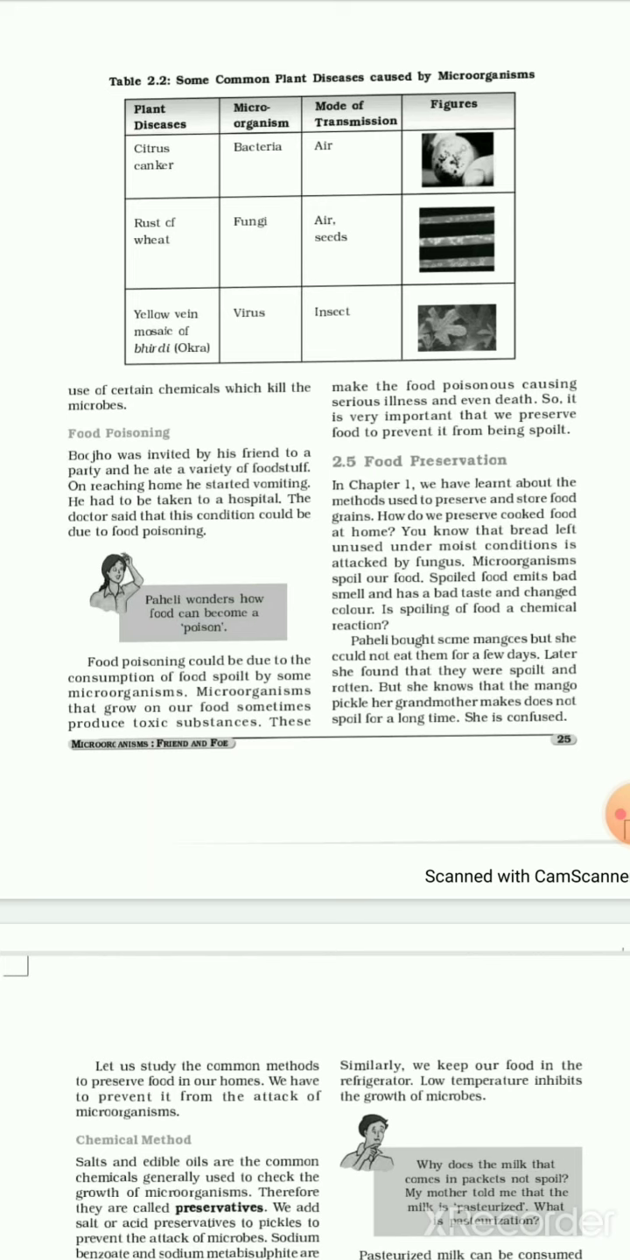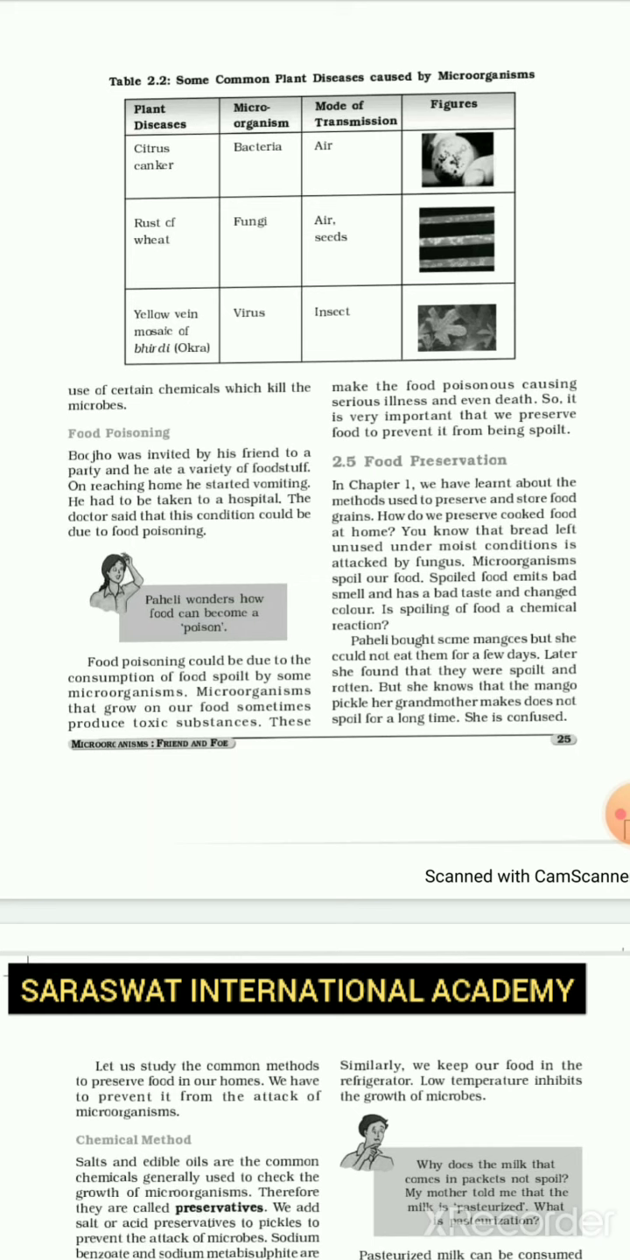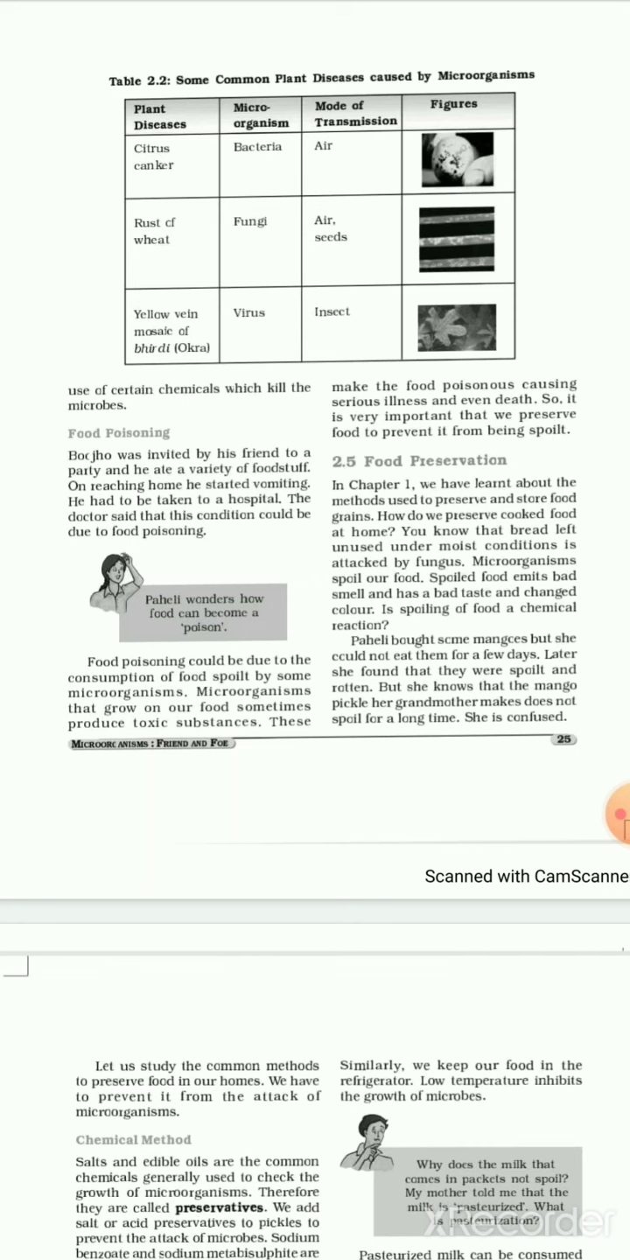This is caused due to the consumption of spoiled food or the junk food which is available outside. And these microorganisms that grow on our food produce toxic, that is harmful substances, is it? This is also very harmful. It may cause serious illness or even death. We are admitted to the hospital if the case is serious. So it is very important that the food which we eat should be proper, healthy and preserved well.